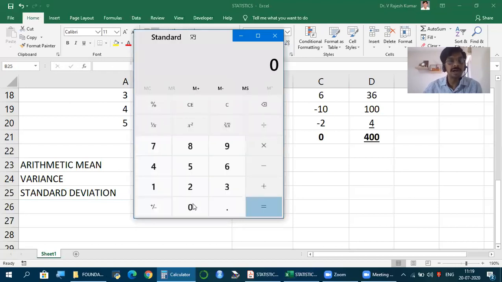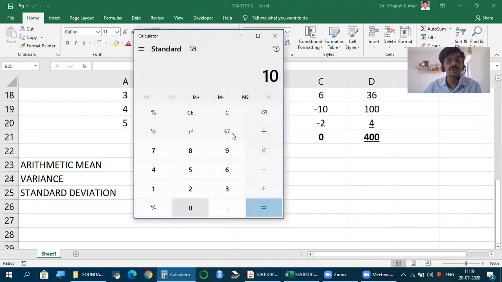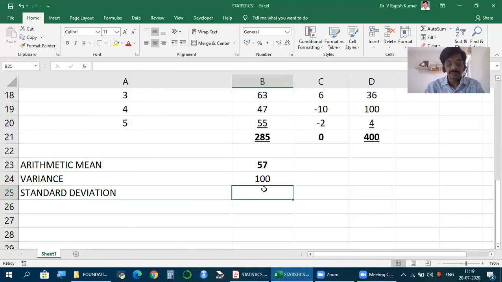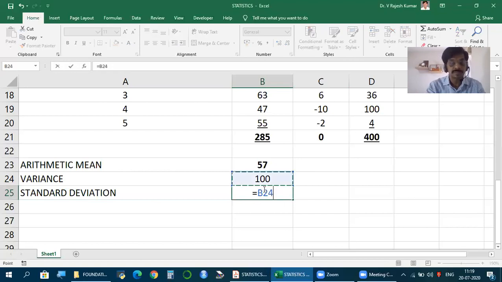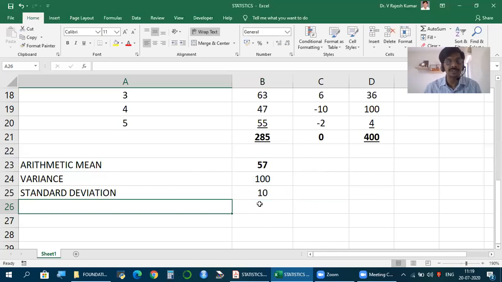So 100, square root 10 is what we get. So we take this, and hope you remember our discussion on mathematics of finance. Square root is nothing but to the power of 1 by 2. So this is how I'm showing, but you can use a calculator and calculate standard deviation. So standard deviation is the square root of variance.